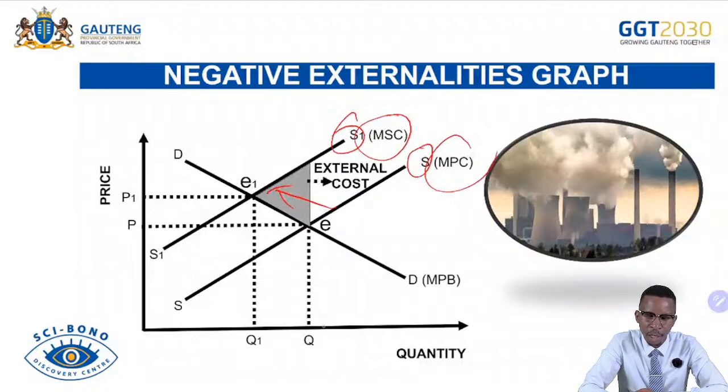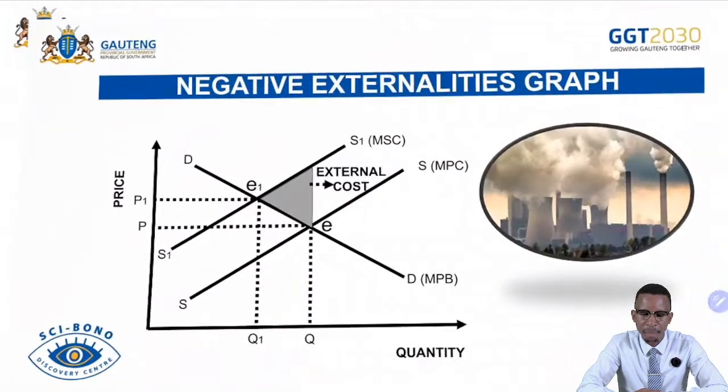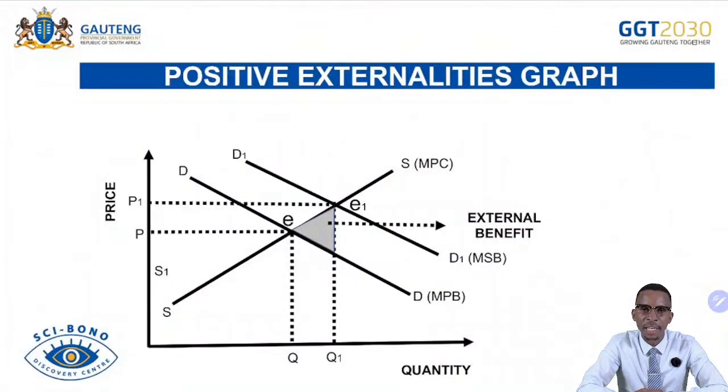Consumers are demanding more at Q, but the firm is supplying less at Q1 because the firm cannot produce more due to the fact that the cost of production is relatively high due to the government imposing more tax. Remember that shaded area indicates the external cost or social cost or deadweight loss.